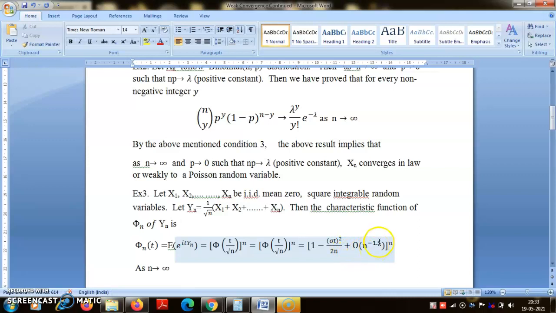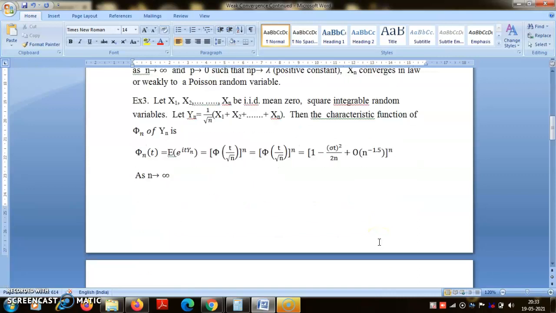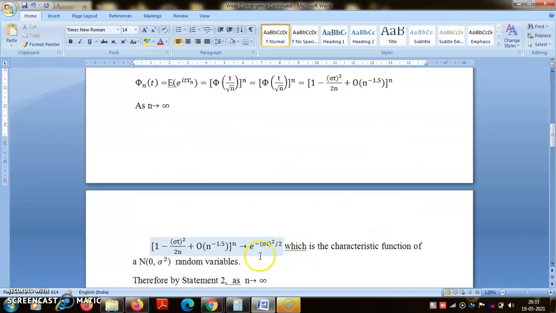So then you can show that this converges to e to the power minus sigma square into t square by 2 as n tends to infinity.